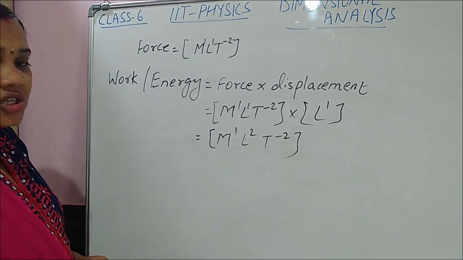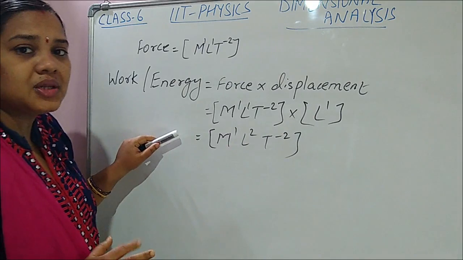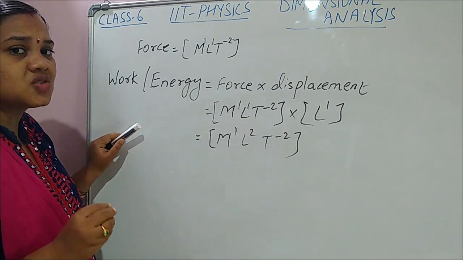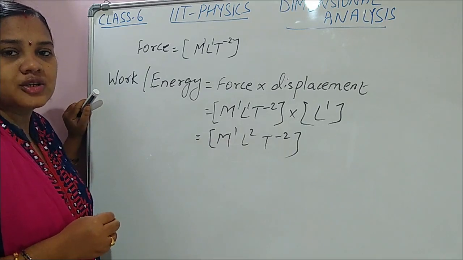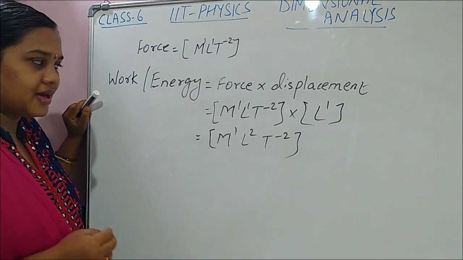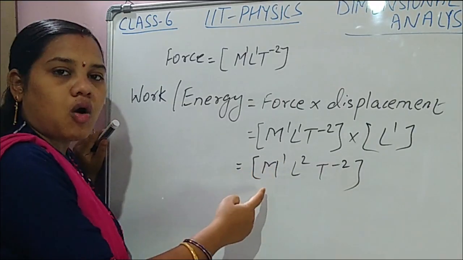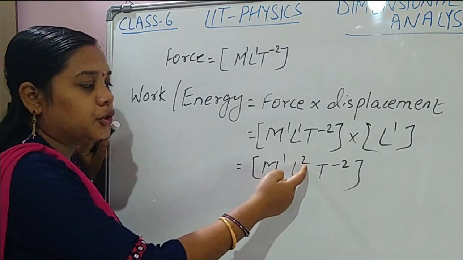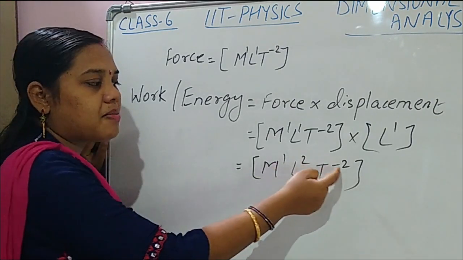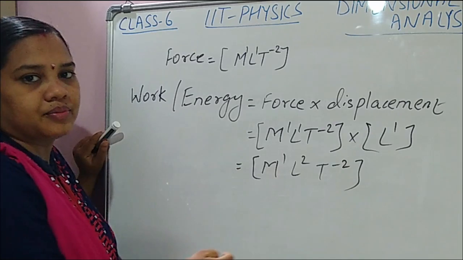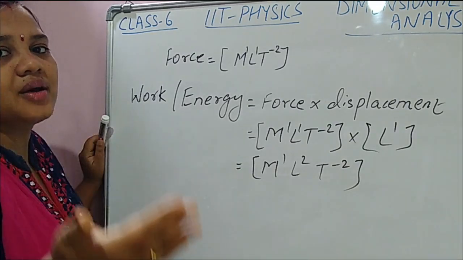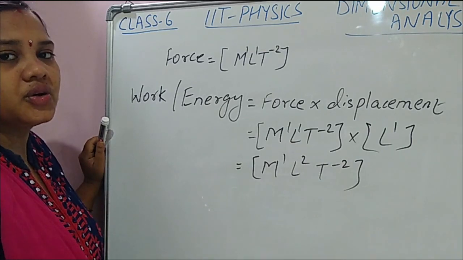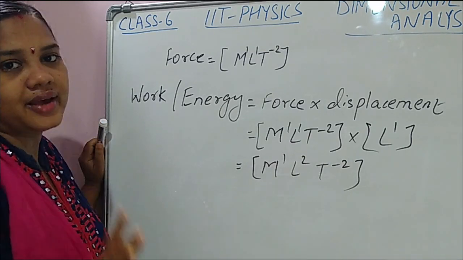If the question is what are the dimensions of work, the dimensions of work are 1 on mass, 2 on length, minus 2 on time. Dimensions mean the powers to which fundamental units are raised to get the unit of the given derived quantity.